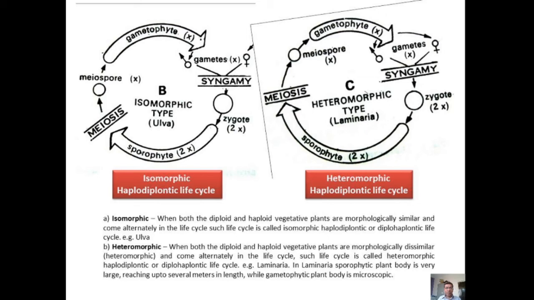In the heteromorphic type, both the diploid and haploid vegetative plants are morphologically dissimilar, therefore it is heteromorphic, and they come alternately in the life cycle. Such a life cycle is called heteromorphic haplodiplontic or diplohaplontic life cycle. An example of this heteromorphic life cycle is present in the alga Laminaria. In Laminaria, the sporophytic plant body is very large, reaching up to several meters in length, while the gametophytic plant body is microscopic.